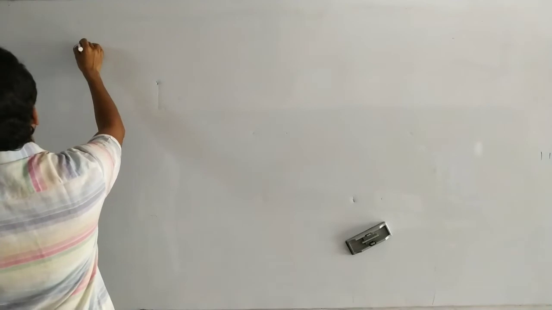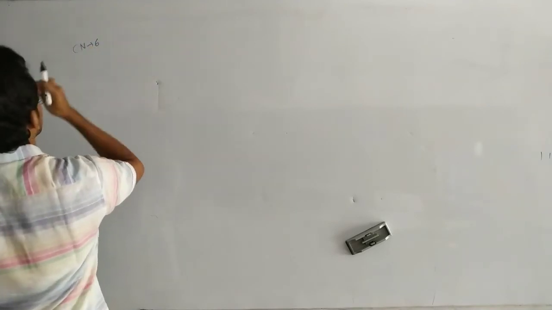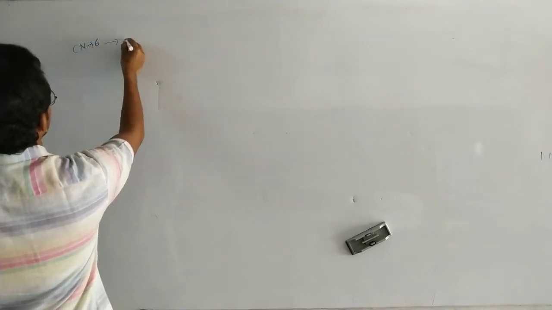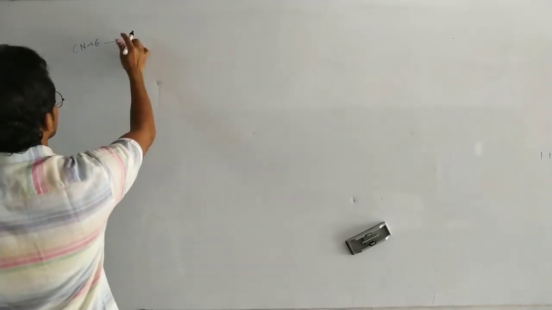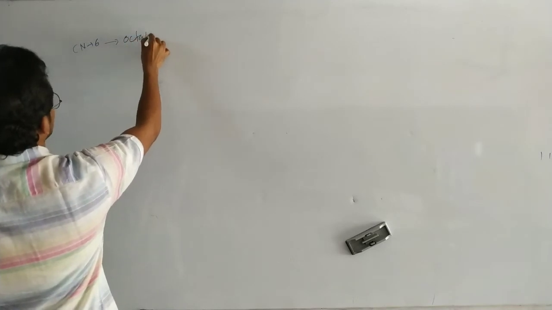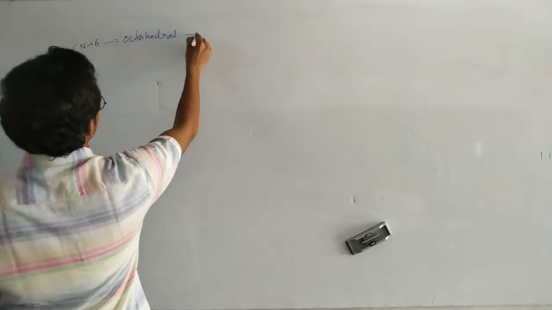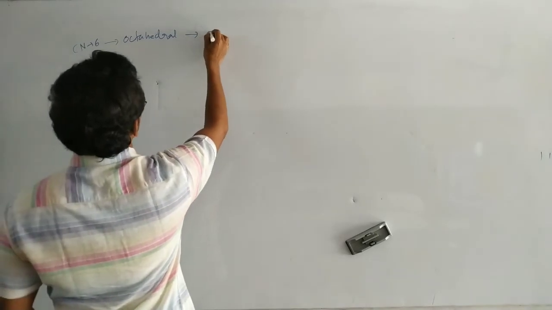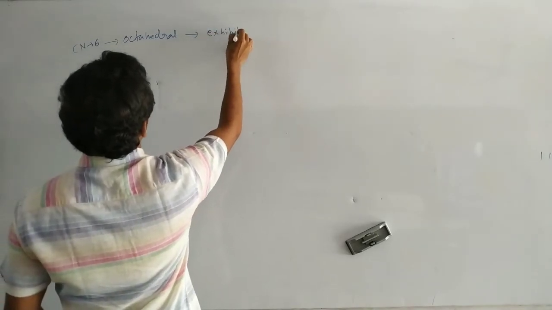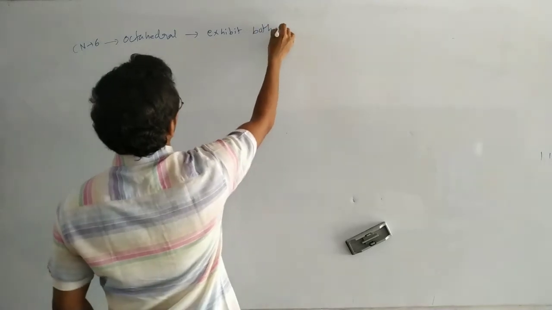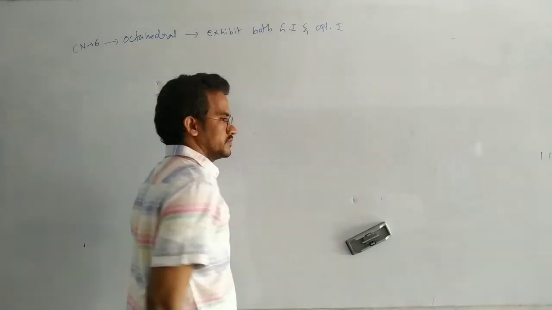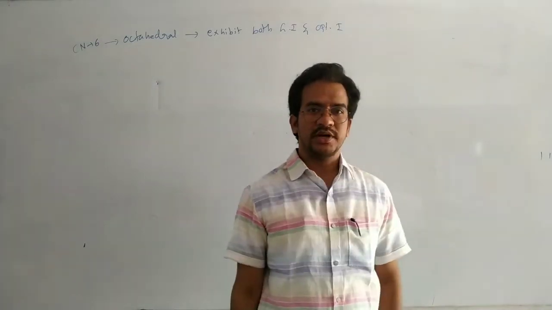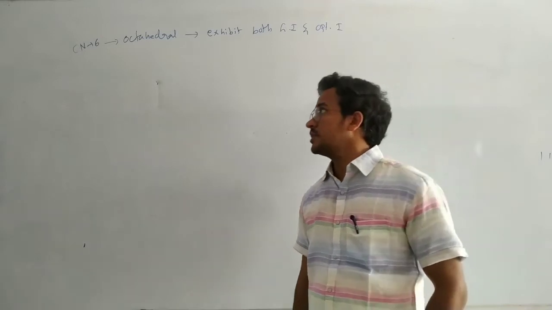Yeah. So next, coordination number 6. This one has only one type of geometry, that is the octahedral. Octahedral complex compounds exhibit both geometrical isomerism and optical isomerism. Okay, both geometric isomerism and optical isomerism. So first of all,